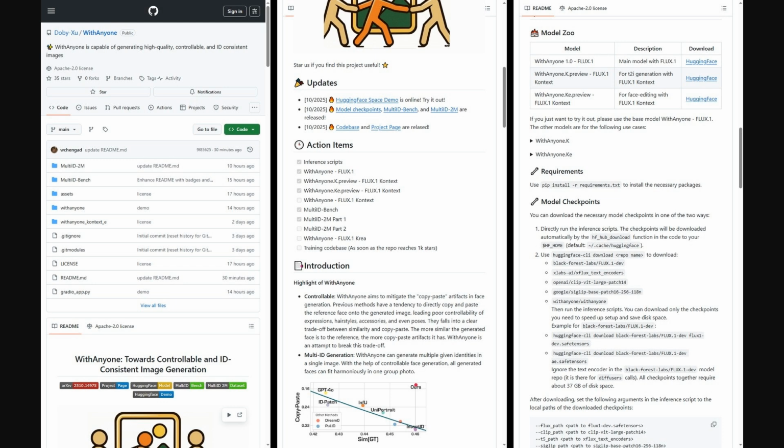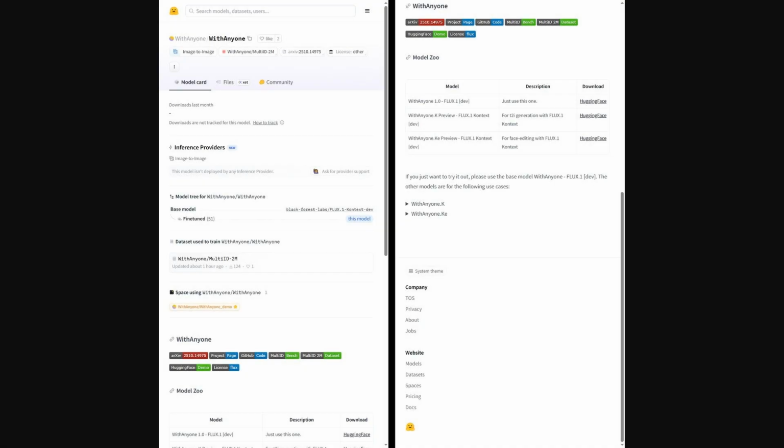Also, the authors shared a full repo. You'll find ready-to-run code with a Gradio UI for generation, a separate face edit demo, and a batch inference script. It includes requirements, checkpoint download instructions, MultiID-Bench and MultiID-2M data hooks, LoRA support, bbox-based controls, and usage tips for balancing identity and creativity. On Hugging Face, grab WithAnyone 1.0 FLUX.1 Dev, plus previews WithAnyone.K for text to image, and WithAnyone.KE for face editing. Try the Space demo or run the Gradio apps.